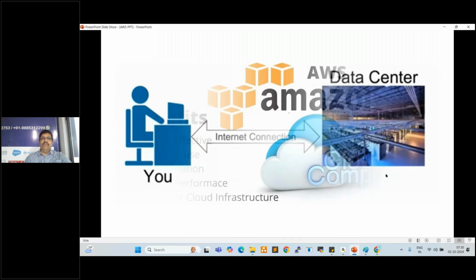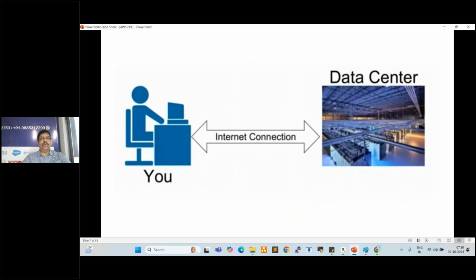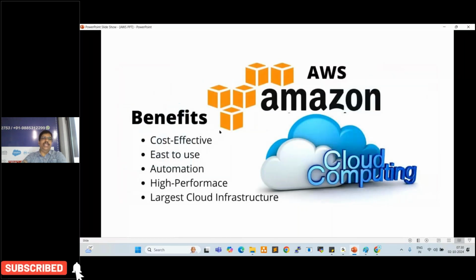So when we upload any data into Google Drive, the data will be directly uploaded to Google Data Center, right? Now these are the benefits of cloud computing. See here, cost effective. Cost will be reduced when we use the cloud infrastructure. Easy to use, means very easily we can create the resources. We can easily use the resources.